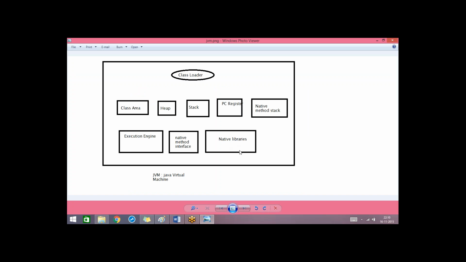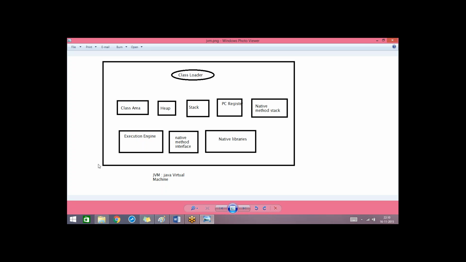And then it contains some native libraries. Native libraries are nothing but what we have already discussed. Some of the methods are developed in C language, right? So those class files are copied into these native libraries. And this is the native method interface. This part will give you an interface between the methods that are implemented in C and then it loads them into the Java language. For that, this native method interface is responsible.